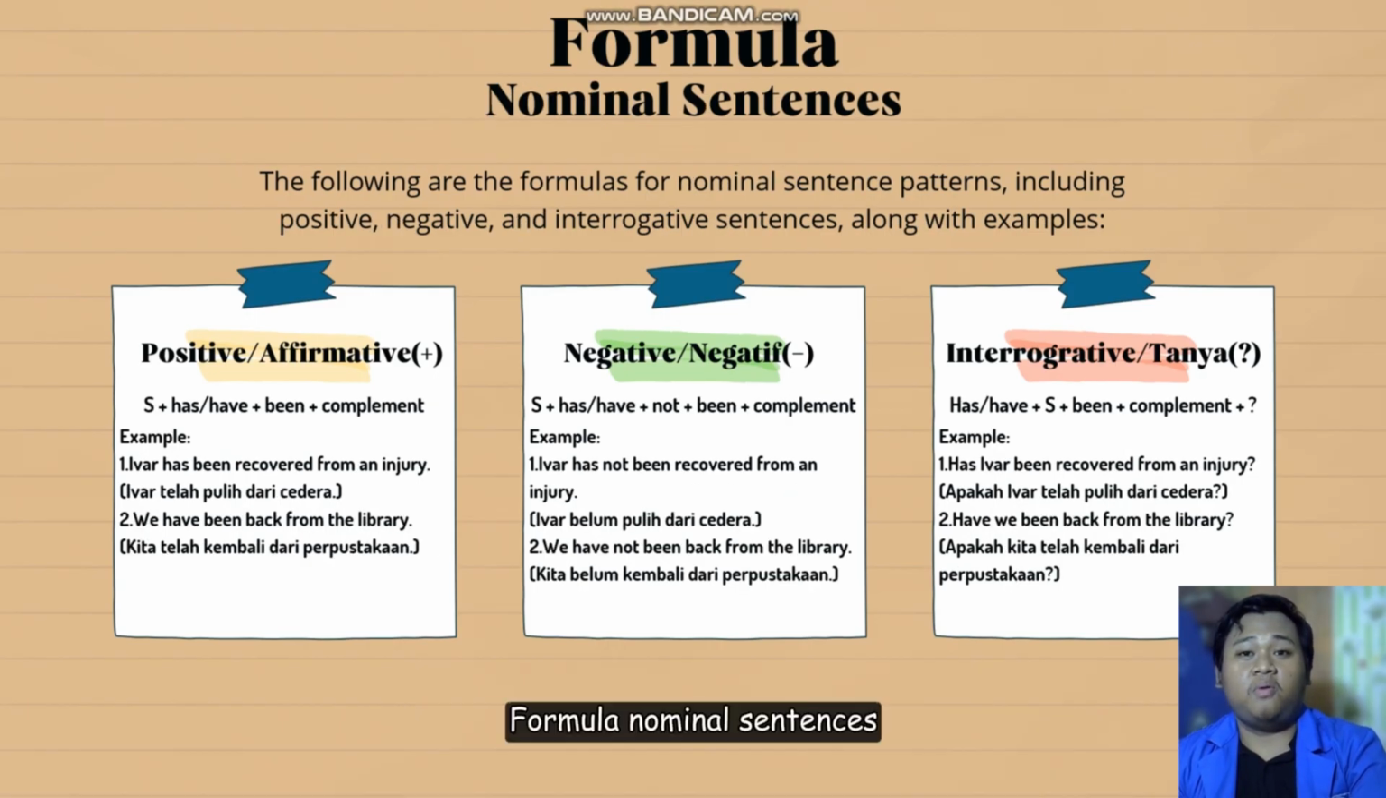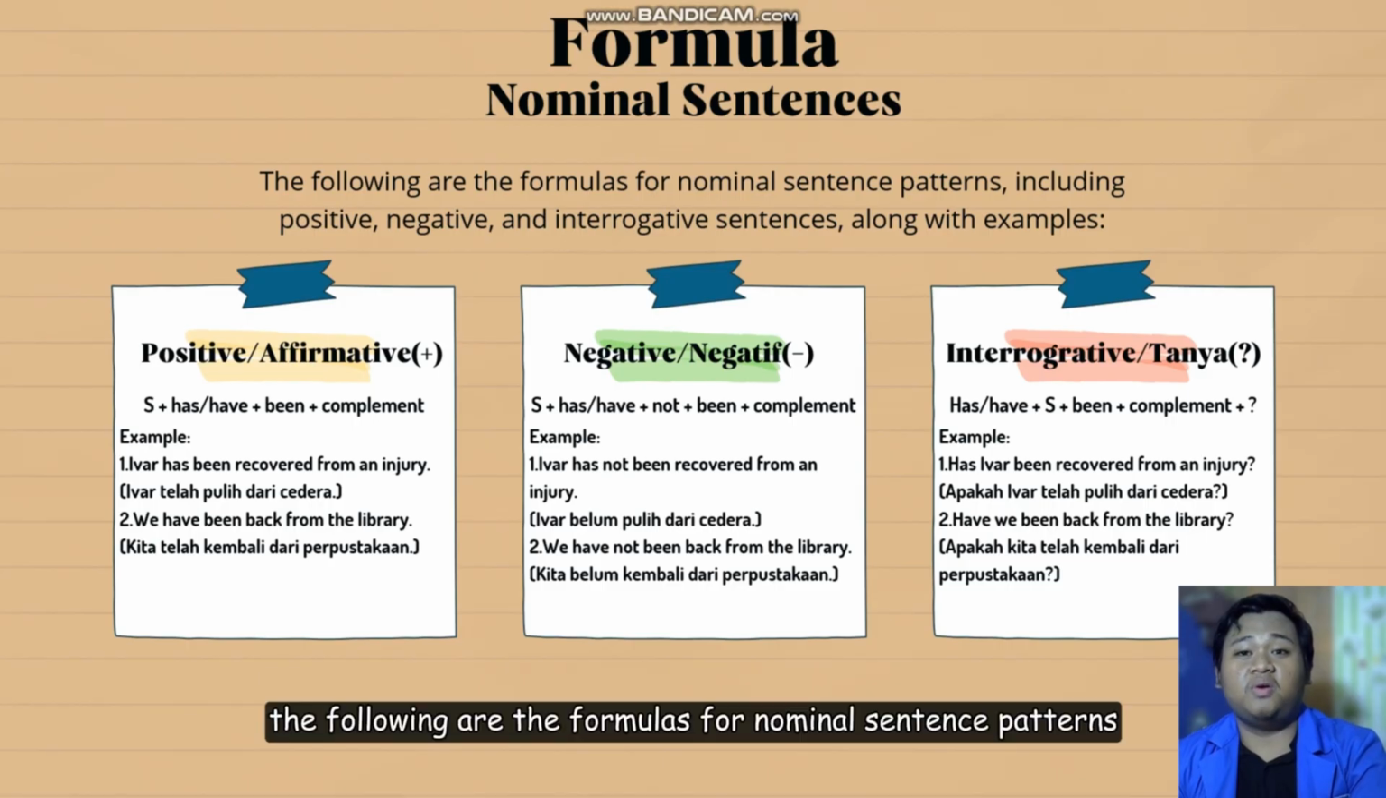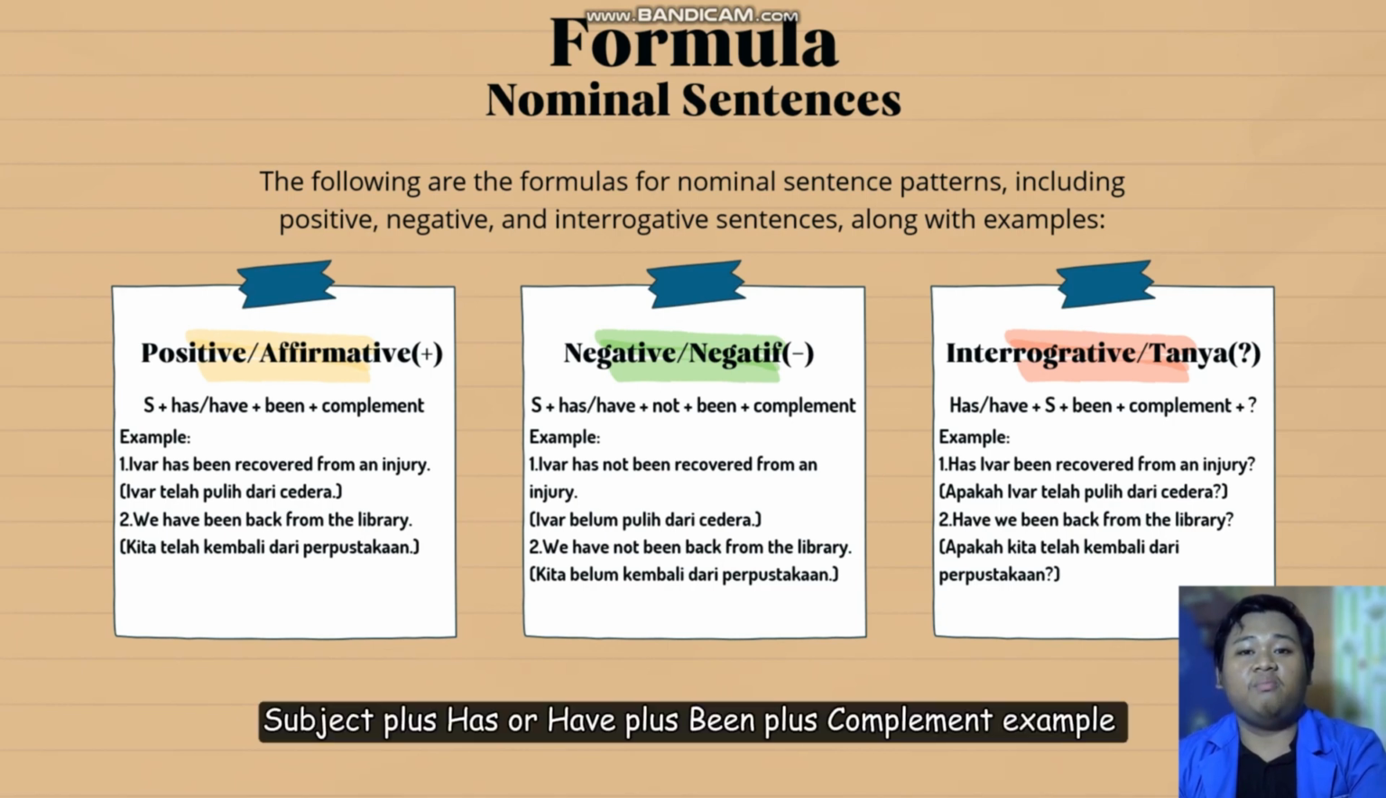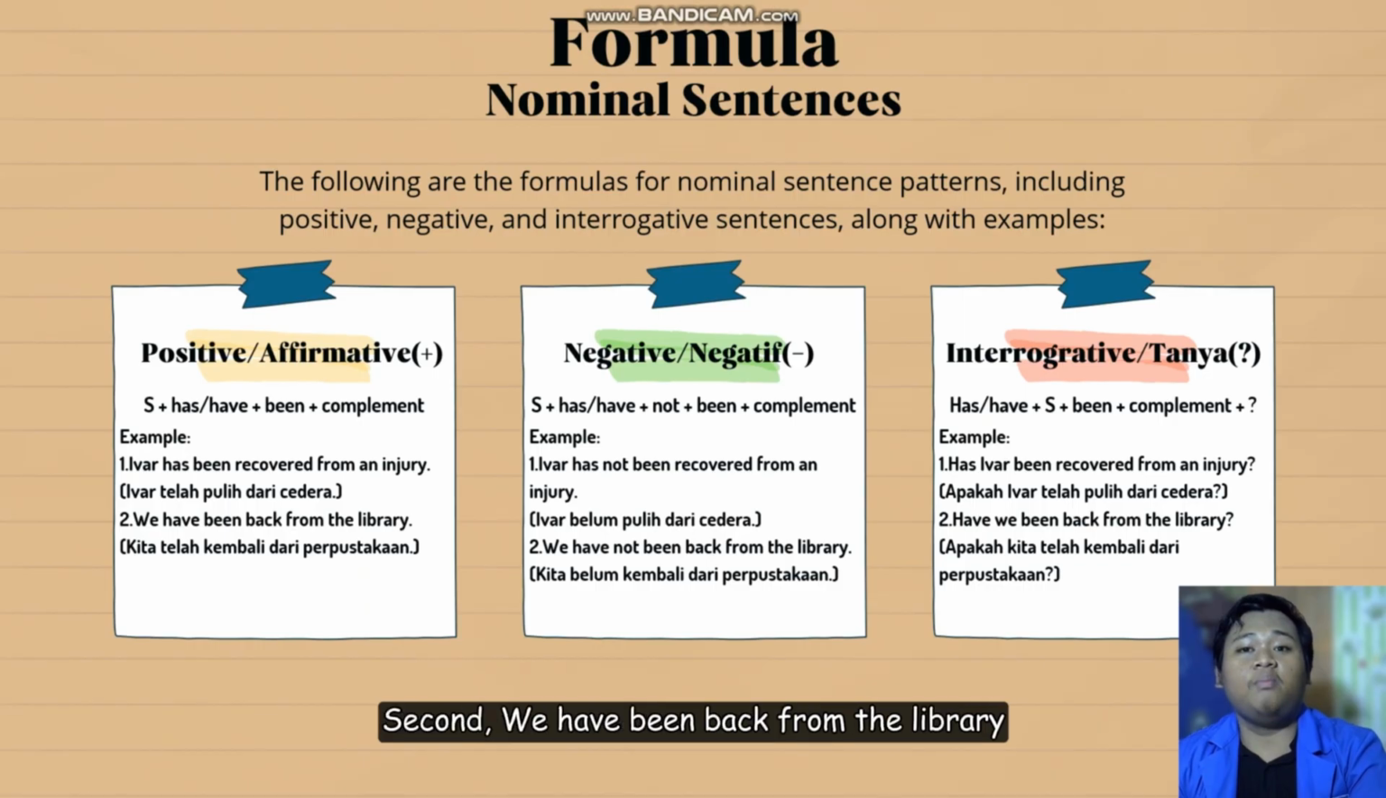Next, formula nominal sentences. The following are the formulas for nominal sentence patterns, including positive, negative, and interrogative sentences, along with example. Positive or affirmative. Subject plus has or have plus been plus complement. Example. First, Ivar has been recovered from an injury. Second, we have been back from the library.